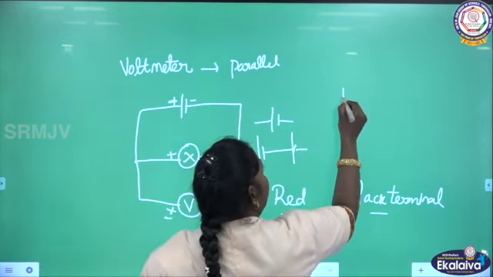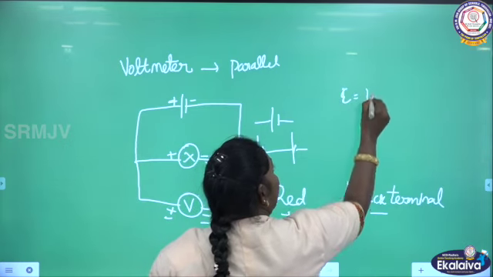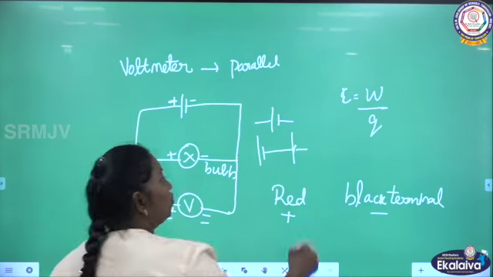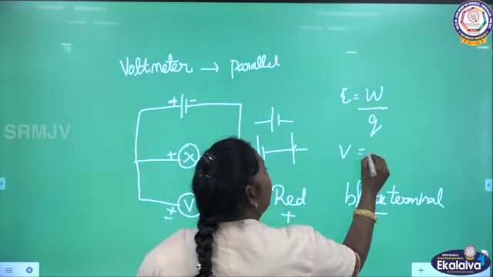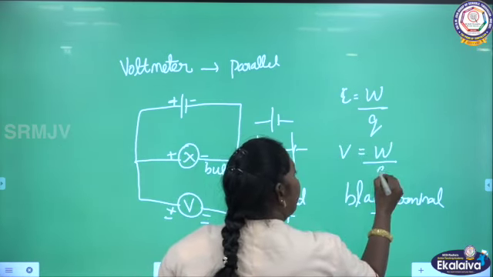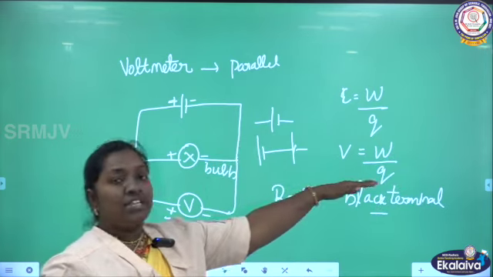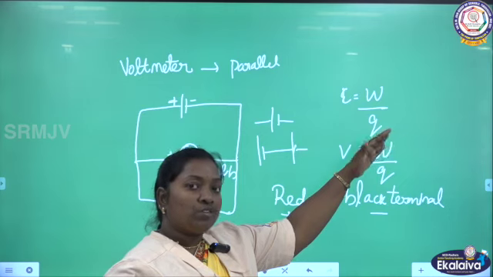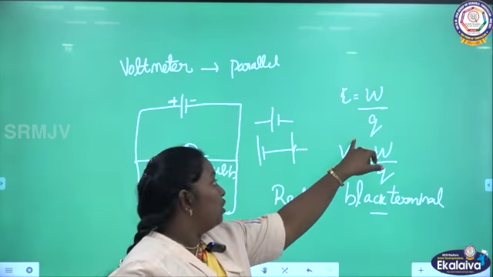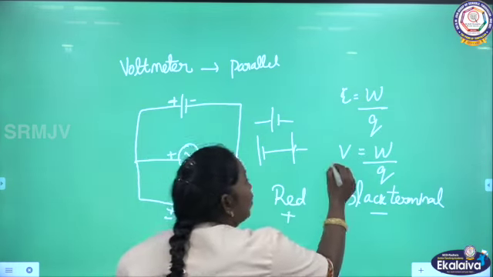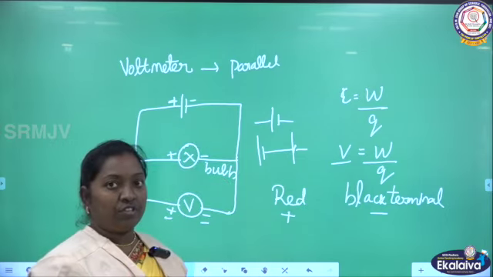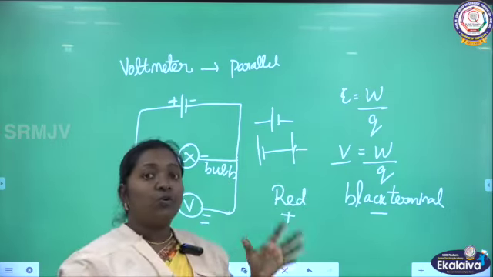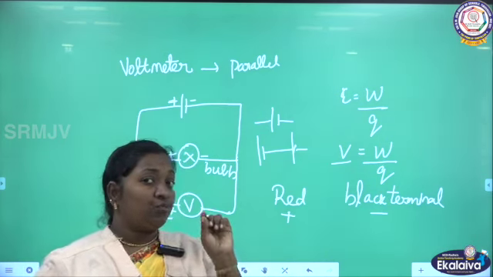Epsilon equal to W by Q. In the same way, the potential difference can be represented as V equal to W by Q, which means that 1 coulomb of charge flowing in a circuit involves work done. With that you can know the potential difference V.